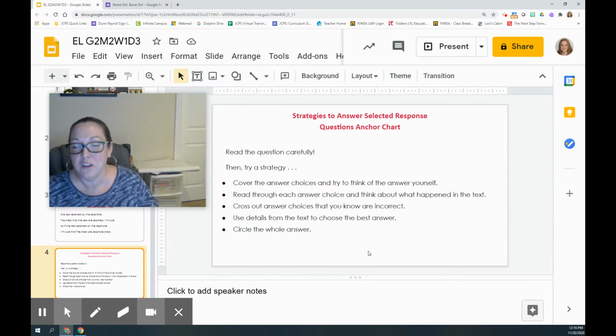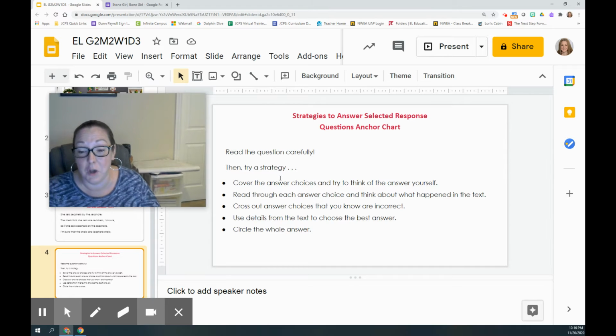Okay. When you answer a multiple choice question, which is what I always have called it, but sometimes people call them selected response questions, the good news is the answer is there on the page. So you don't have to remember what the answer was. You just have to be able to find it on the page. The first thing you want to make sure you do is read the question carefully, and then try a strategy. And you can try more than one strategy.